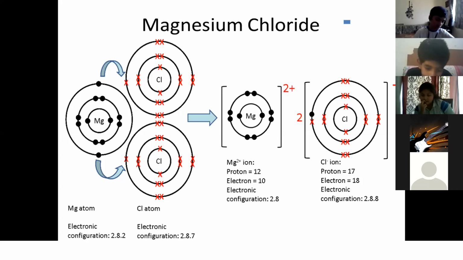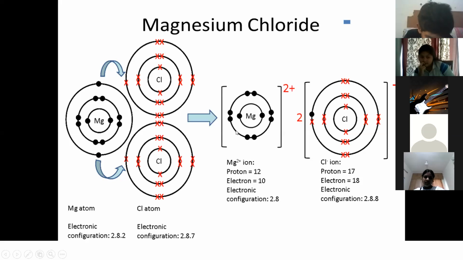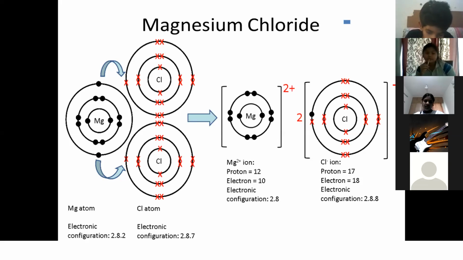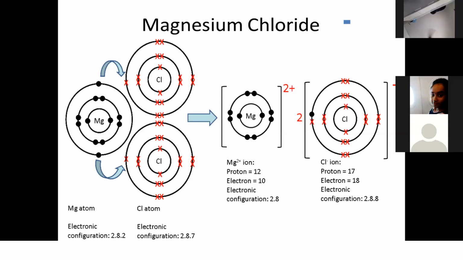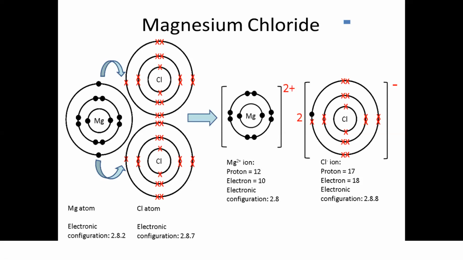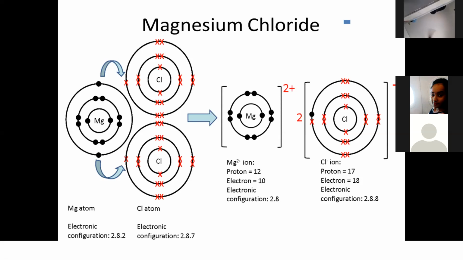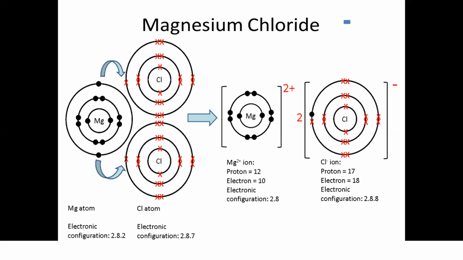Did you all take down the example of MgCl2? Could you repeat the fourth one? Fourth one, the formula of the compound to be written. Now all of you draw electron dot structures for NaCl. Put the heading electron dot structures of NaCl.